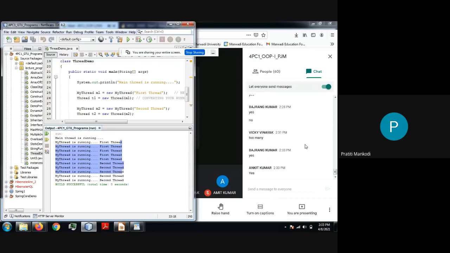Can anyone tell me why so? Let me run it again. Now see, altogether different output. Altogether different output. Just think for 30 seconds. Can you imagine why you are getting unpredictable output every time?